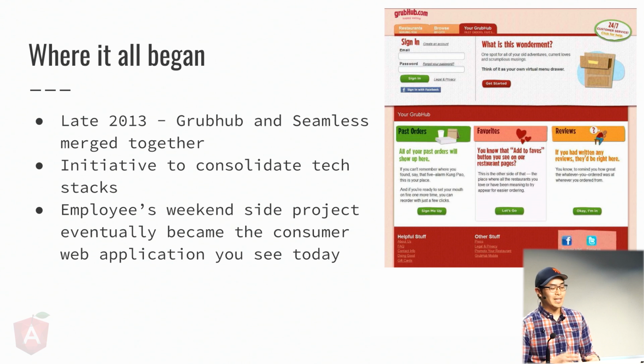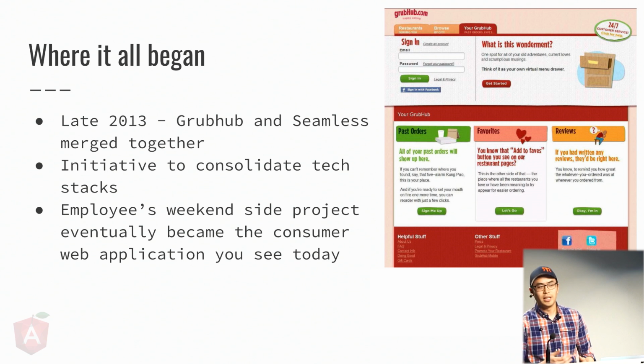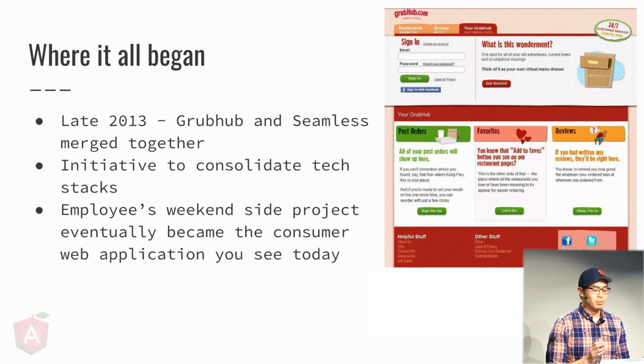So during a free weekend, he decided to try to recreate the Seamless web application by leveraging the Grubhub APIs. This caught the eye of his manager and eventually got escalated to the higher-ups. And it was then decided that this would be the starting point of the next generation web application. The web app that you see today when you visit www.grubhub or seamless.com has evolved over the years.